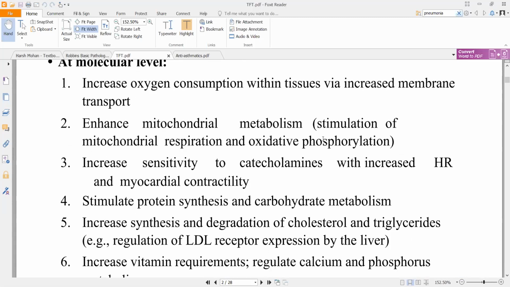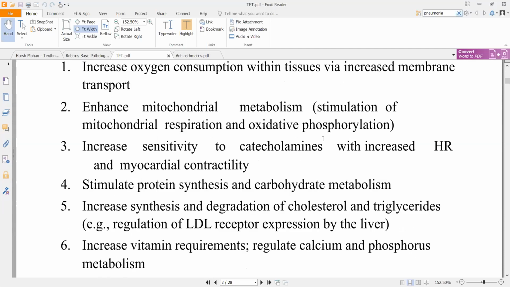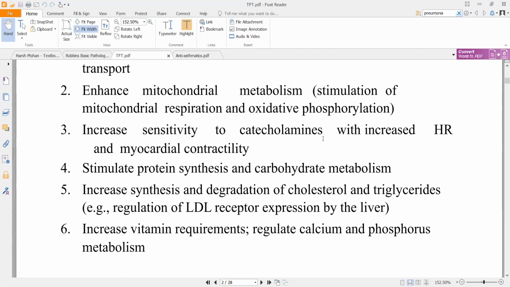Things like oxygen consumption all tie into metabolism and calorigenesis in one way or the other, and growth. Now, if I'm talking about an increase in vitamin requirements, or regulating calcium and phosphorus metabolism, this will help in growth of the body. One way or the other, it will help in growth and in maintaining proper health of the body.